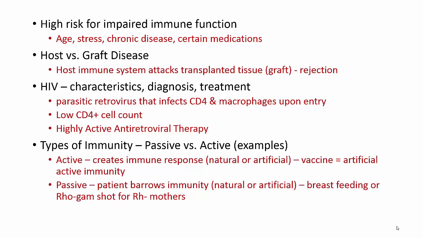Passive immunity is a little different. This is where the patient borrows the immunity. Again, it can be natural or artificial. Natural passive immunity is like breastfeeding. It allows the baby to borrow the mother's antibodies, but the baby's not making them themselves. An artificial version would be like a RhoGAM shot for Rh negative mothers. We actually inject them with some of the antibodies to help protect them, but their body's not actually making them.